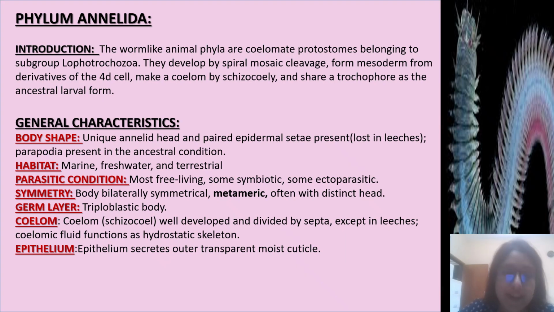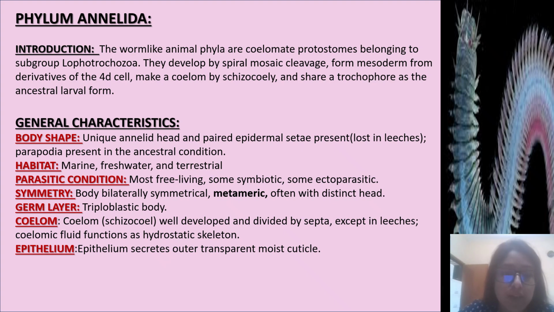Next, general characteristics of Annelida. First, body shape: unique annelid, head and paired epidermal setae present, lost in leeches, parapodia present in the ancestral condition. Habitat: marine, freshwater and terrestrial. Parasitic condition: most are free-living, some symbiotic, some ectoparasitic.